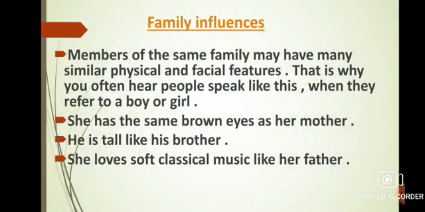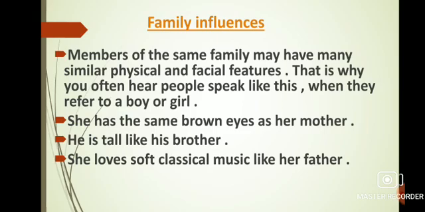Now, the next topic is family influences. Members of the same family may have many similar physical and facial features. Children, people often tell us that we look like our father and mother, like she has the same brown eyes as her mother, she has curly hair like her mother, he is tall like his father, he has a fair complexion like his parents, she loves soft music like her mother, etc.